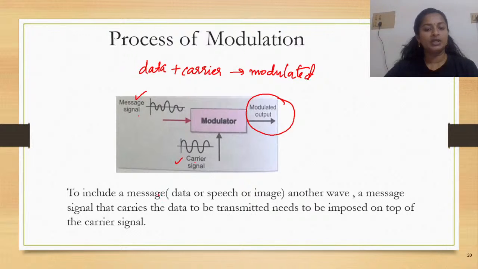Now, to include a message. The message can be data, a speech, that means a voice, or an image. To include a message, another wave, a message signal that carries the data to be transmitted, needs to be imposed on top of the carrier signal. So I told you, whenever you're considering the signal, whether it be a message signal or a carrier signal, you need to imagine it in the form of a wave, right?